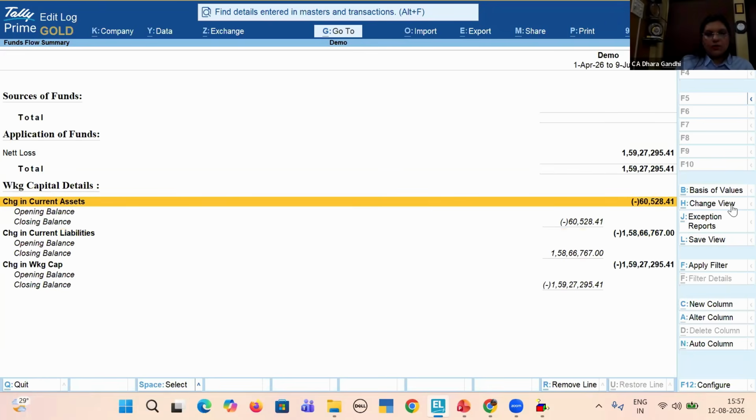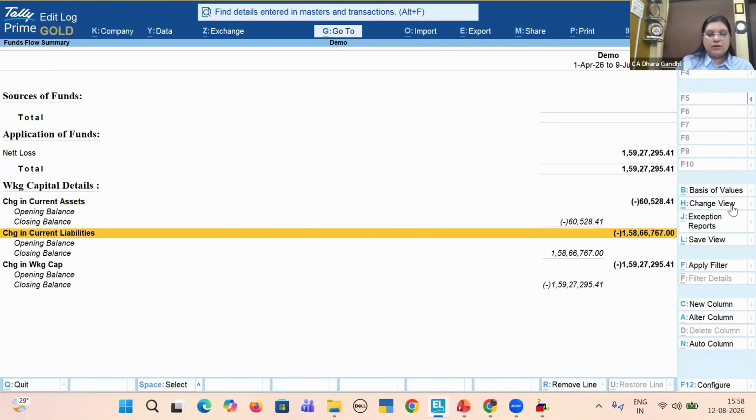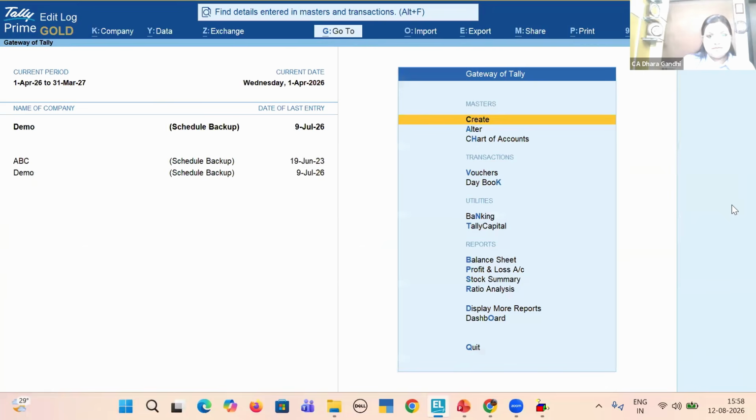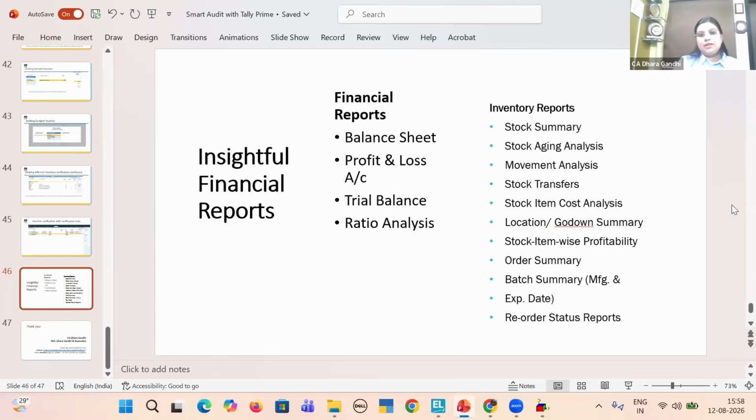So if any of you are into virtual CFO services or any of you are required to give MIS reports to the management on a monthly review basis or something, this is the easiest way you can check and give this to your management. So this was all about your data verification and analysis through Tally Prime. I'm using this feature for almost 4-5 years, and there are wonderful results. Almost 80 to 90% verification of Tally and query analysis you can do through this data analysis and voucher verification report.